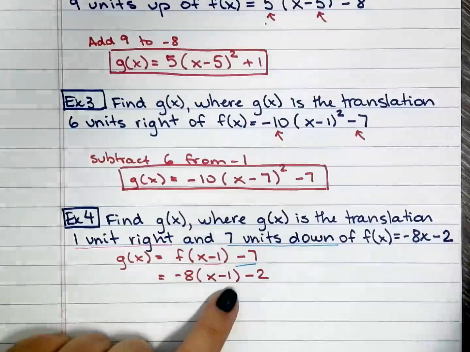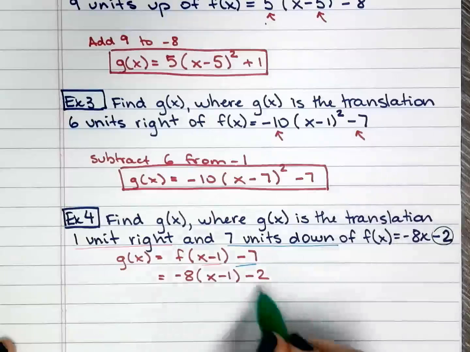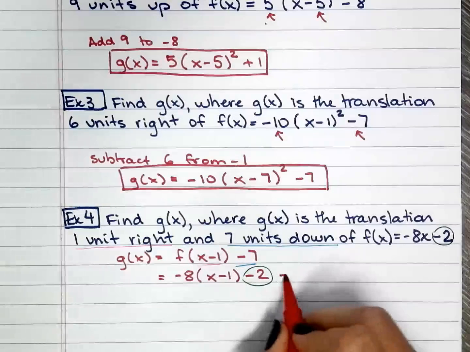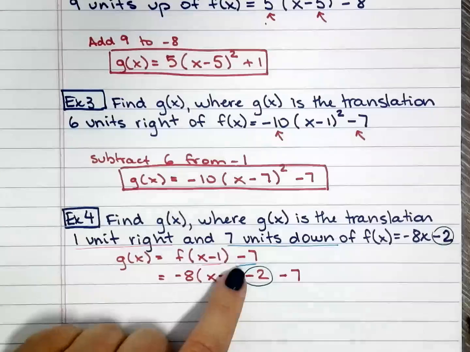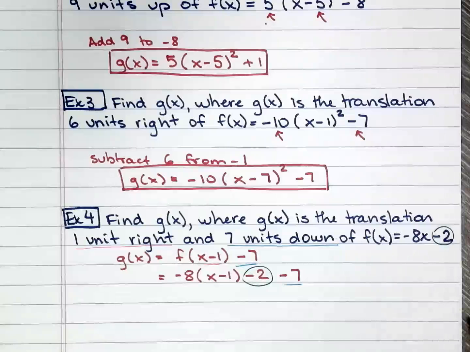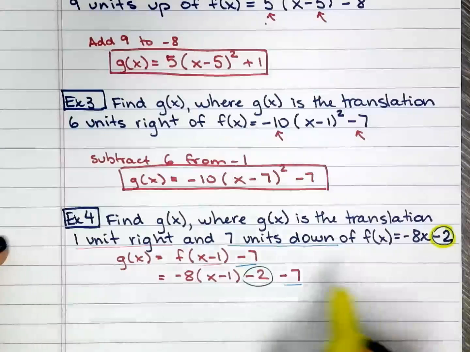This minus 2 came from over here. And then minus 7. And you know where the minus 7 came from. We're translating down. How about yellow? Can we do yellow? Ah, there it is. Okay.